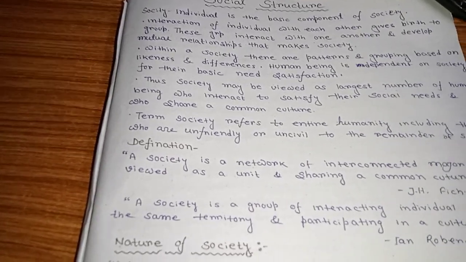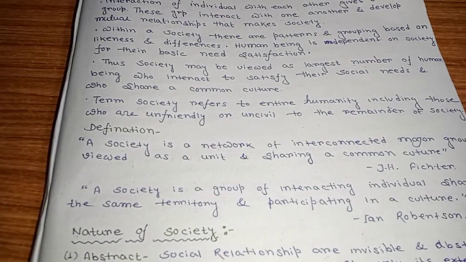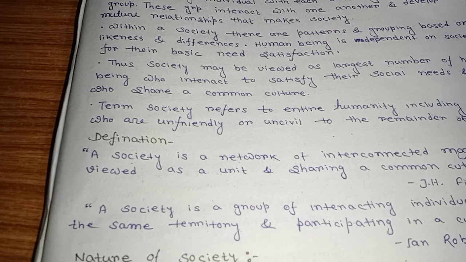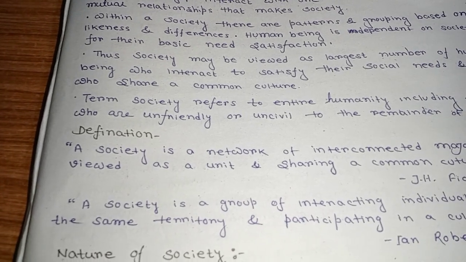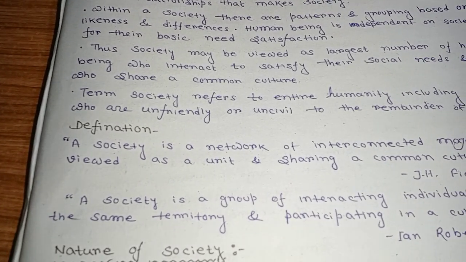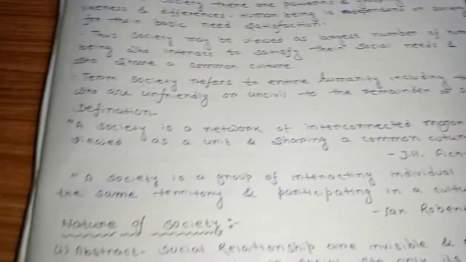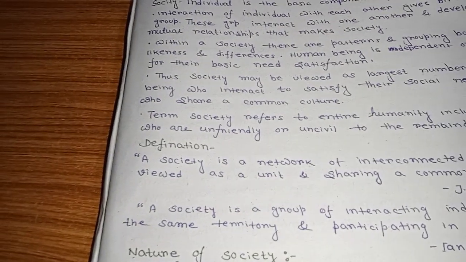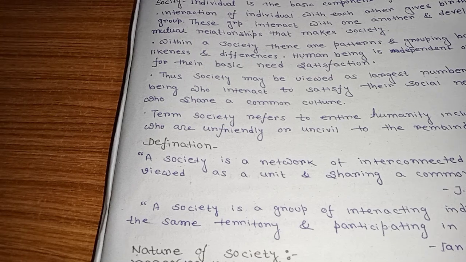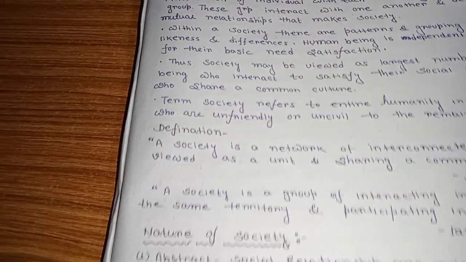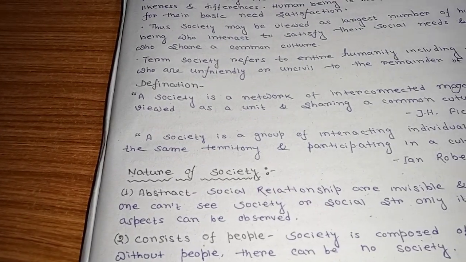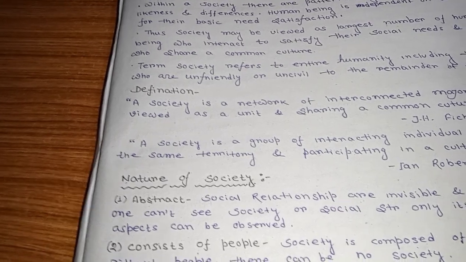Next, a society is a group of interconnected individuals sharing the same territory and participating in a culture. These two definitions seem the same; there is not much variety. Okay, next, the nature of society. What is the nature of society?